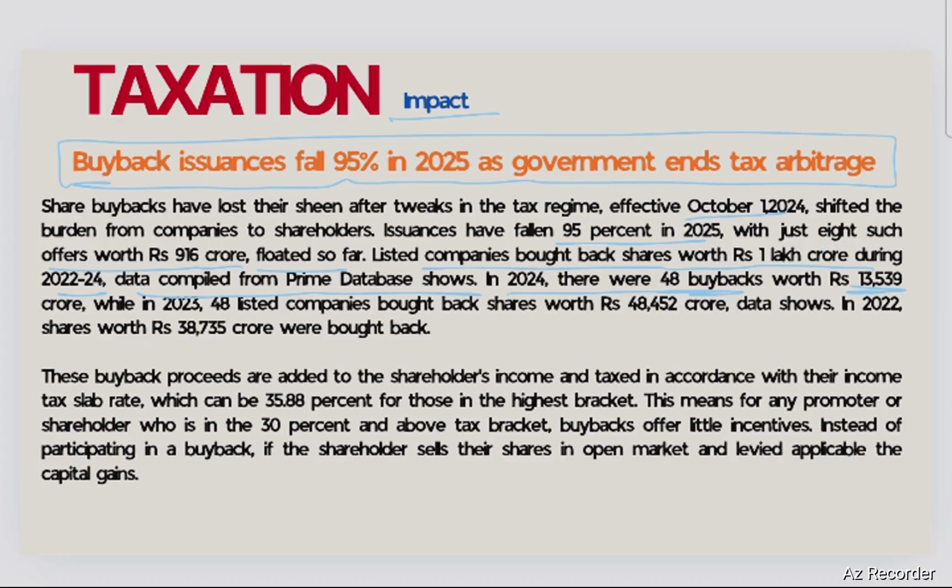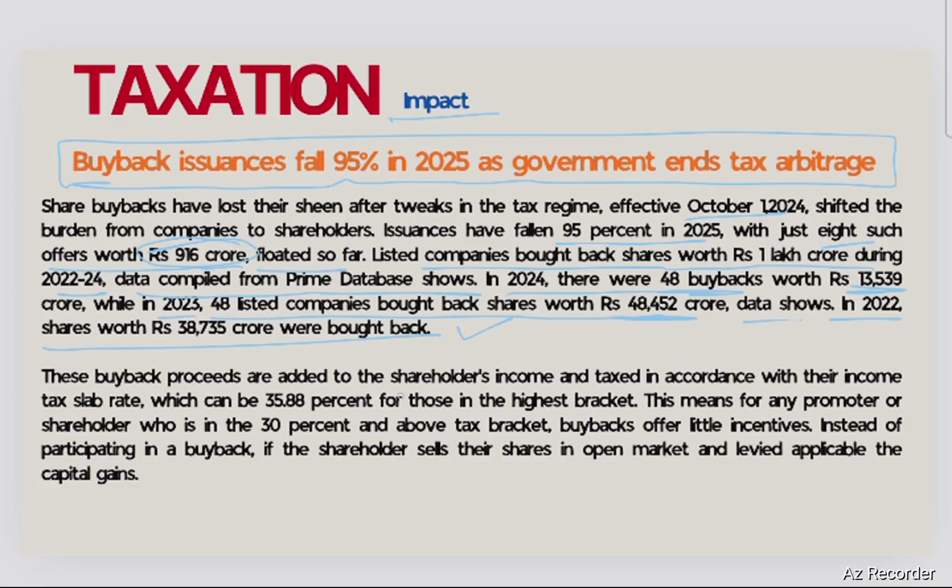This year there are only 8 offers, and that too a meager amount of 916 crore. While in 2023, 48 listed companies bought back shares worth rupees 48,000 crore, data shows. In 2012, shares worth rupees 38,000 crore were bought back. So the buyback amount has been in that range, but this year it has not even touched a figure of 1,000 crore. So that lucrativeness of buyback has gone.